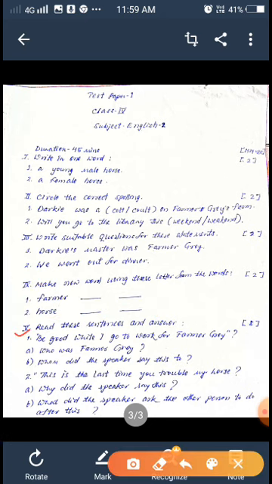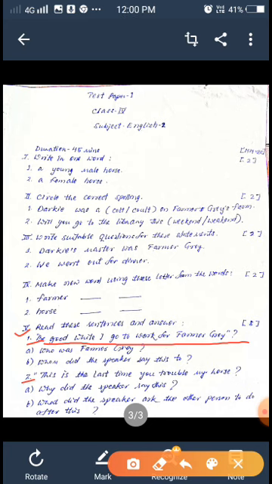Then question number B: read these sentences and answer. Here there are two sentences, and for these there are two questions each. First: be good while I go to work for Farmer Grey. The question is: Question A, who was Farmer Grey? Question B, whom did the speaker say this to?